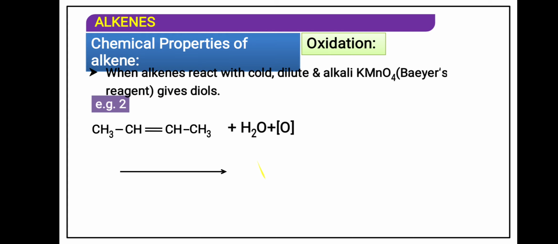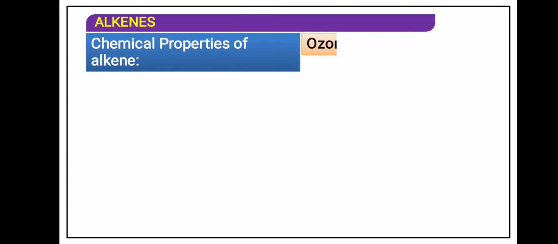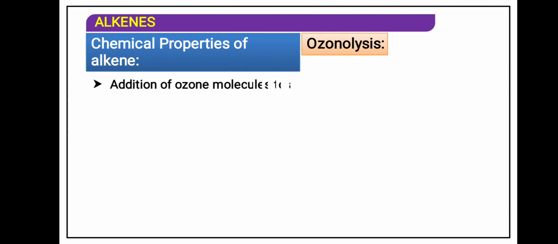H will form HOH. This oxygen with hydrogen will form OH. So two OH groups will be added across the double bond. So that is said to be a diol. Baeyer's reagent. Butane 2,3 diol. OH is hanging over here in this way. Single bond will form. Next, ozonolysis.